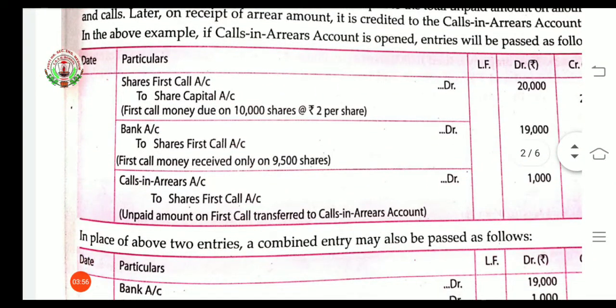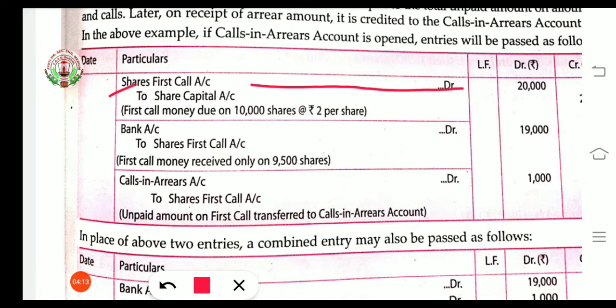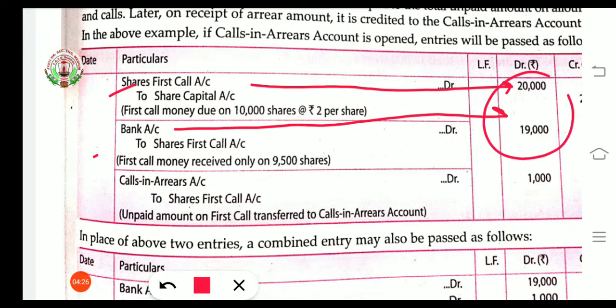Now the second case, when we open the calls in arrears account, at that time there will be three entries. The first entry is for the due amount of the first call. As you can see here, share first call account debit to share capital account, the call money which was due, that is 20,000. The second entry is for the receiving of that share first call amount. How much has the company received? Only 19,000. Here you can see there is a difference of 1,000. This 1,000 will be considered as calls in arrears.